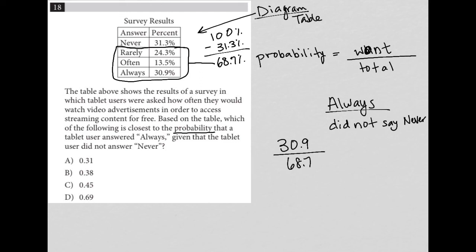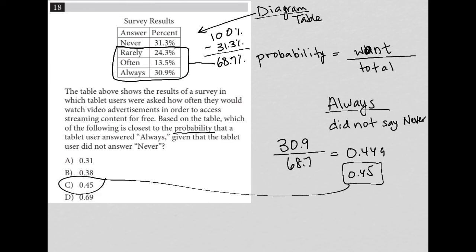Now when I divide those two things, I am getting 0.449. So my answer here is 0.45, and therefore choice C is the correct answer.